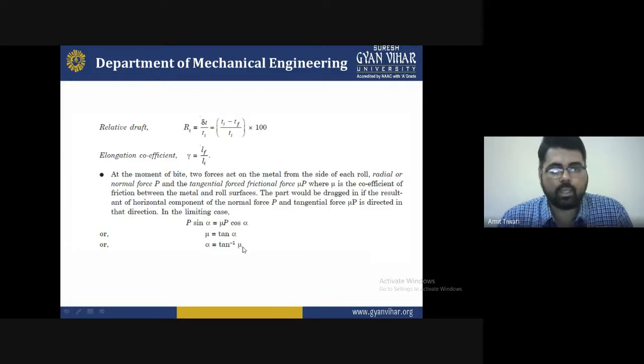It is a very simple calculation. By this you can find the alpha value and mu, the coefficient of friction. You can find alpha also for this diagram. It is very easy to understand. I hope you understand this calculation to find the relative draft and the elongation coefficient gamma in percentage.